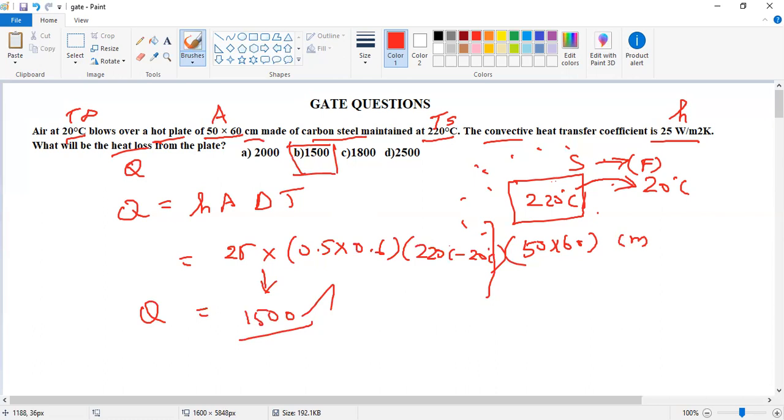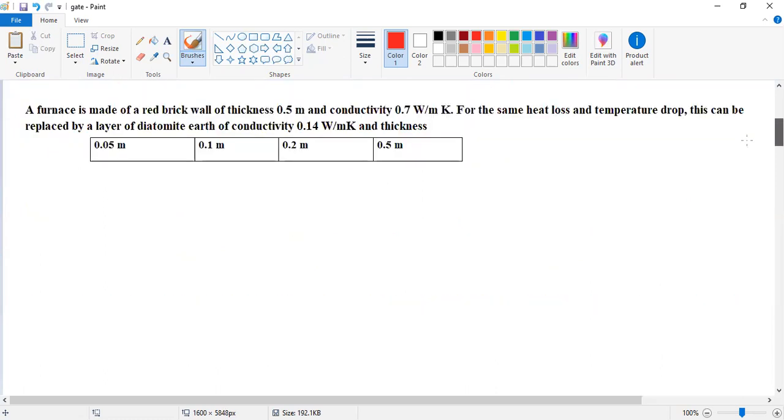So next, this problem is based on convection heat transfer. Convection, conduction and radiation are not taken separately. It is a combination of convection, radiation and conduction. So next, we go to another problem related to conduction.